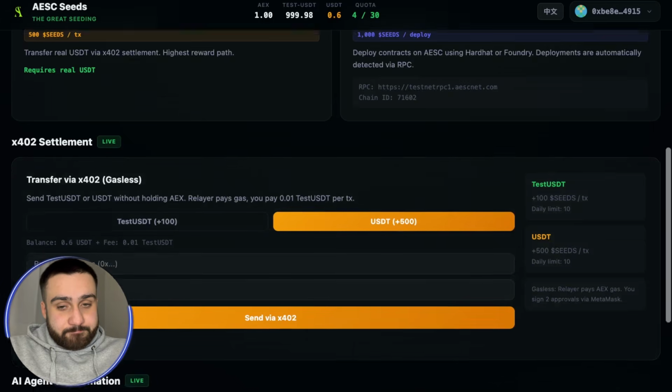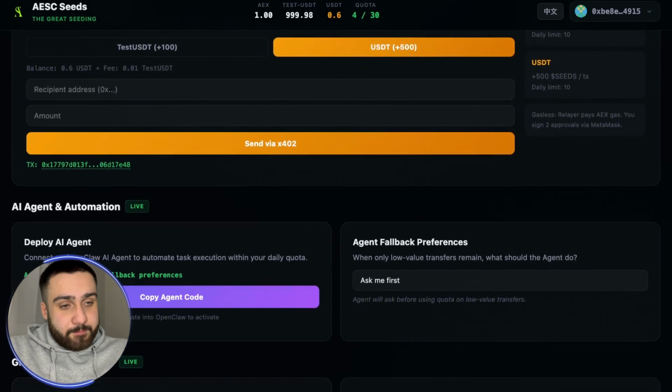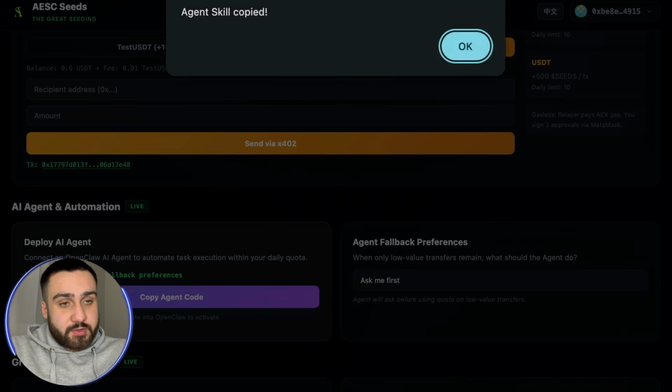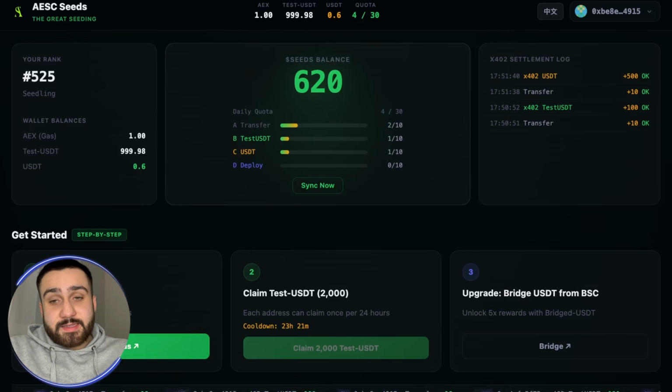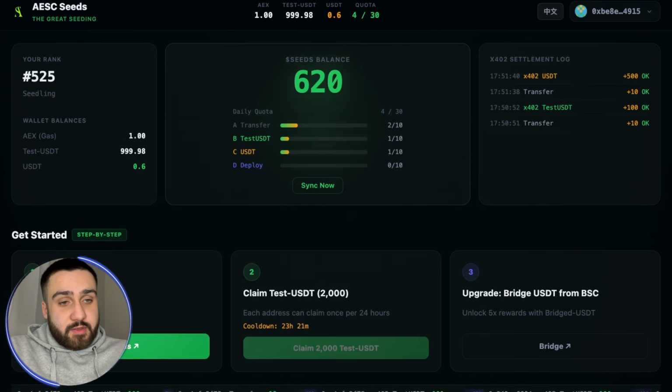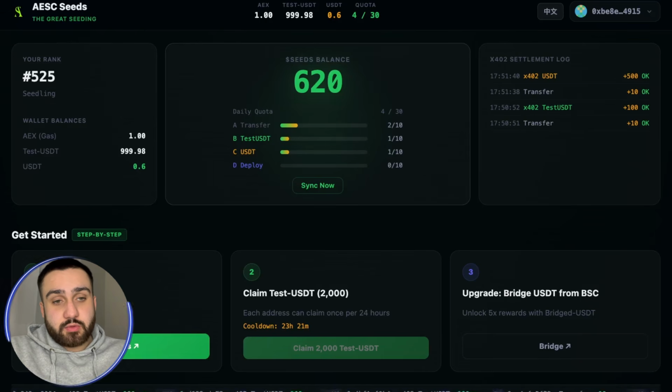Now you can see more about the copy AI agents. So I need to copy AI agent mode, and you can see the agent skill is copied right now, which is a really good thing to know. And right here you can see the seeds balance went to 620, which is the total of the transactions that we made. And you can see that USDT is 1 from 10, BNB is 1 from 10. Also you can see the transfer from Aesc is 2 from 10.